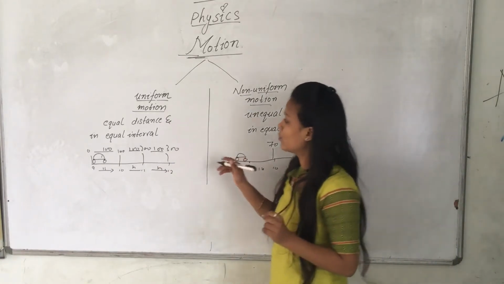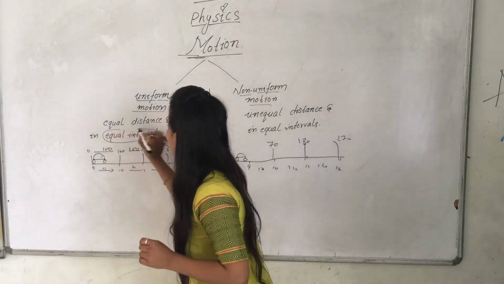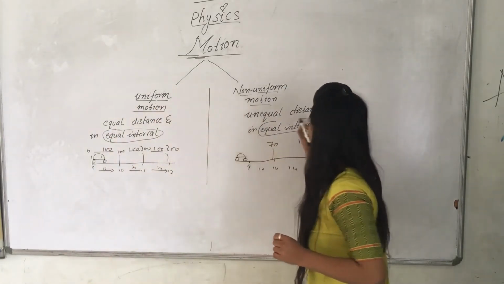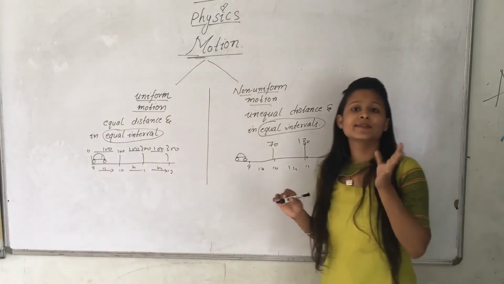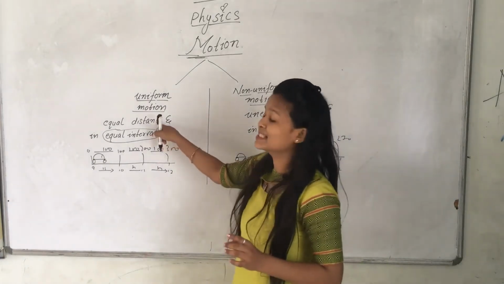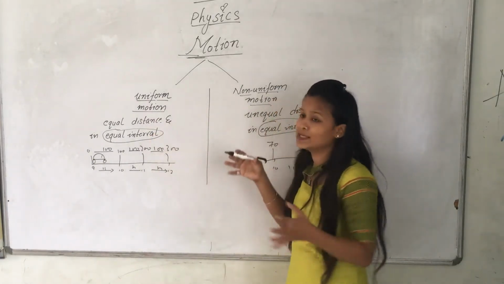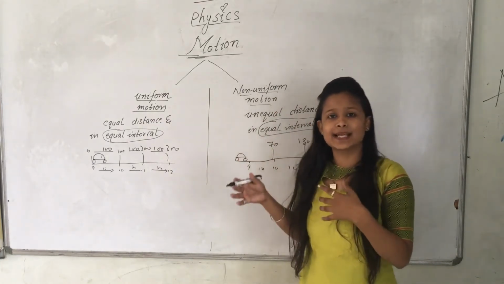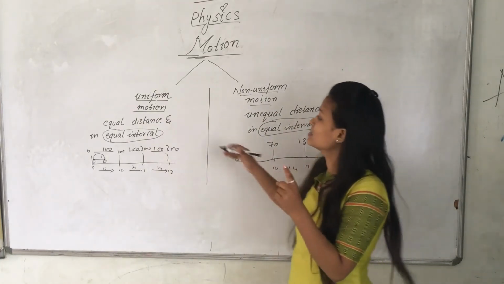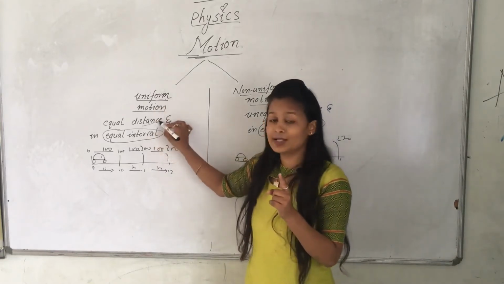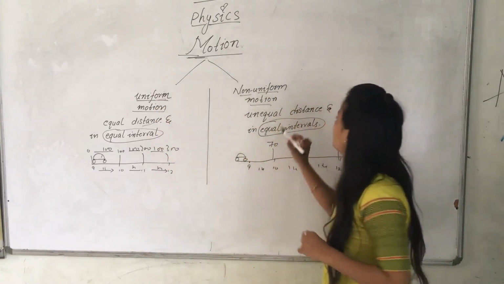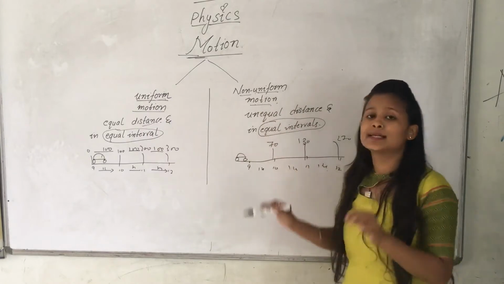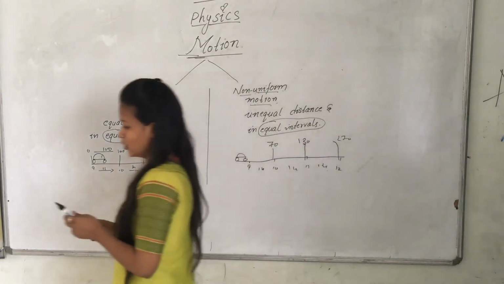Just remember one point. Equal intervals are the same for both and will not change. But the distance changes, because motion means moving, and moving means changing distance. For uniform motion it changes by equal distance, and for non-uniform motion by unequal distance. You understood?